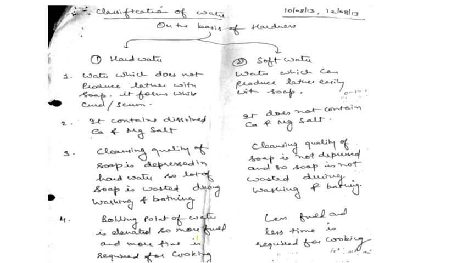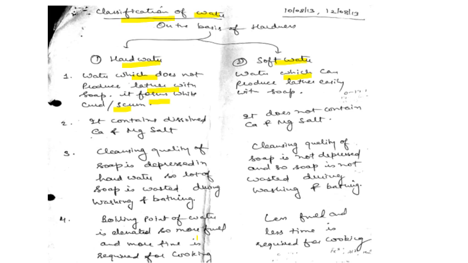Now, on the basis of this important property, hardness, we can classify water into two types, the hard water and the soft water. The water which does not produce lather with the soap is called hard water, meaning it forms the white curd or scum of calcium stearate, of magnesium stearate, as seen previously in the reaction.